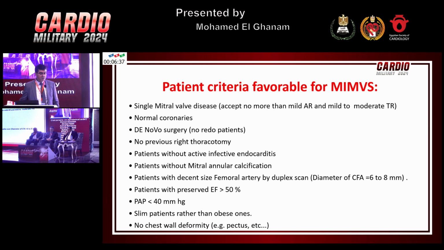They were all de novo patients with no previous right thoracotomy to avoid the adhesions. We avoided patients with active infective endocarditis because we were concerned that there is extension from the mitral annulus to the aortic root. We selected the patients with minimal mitral annular calcification just for the ease of the procedure. And we used to ultrasound the femorals, to make sure that the size of the artery is decent to accommodate a decent size cannula, usually from 6 to 8 millimeter. We selected patients with normal ejection fraction and avoided patients with high pulmonary artery pressure.